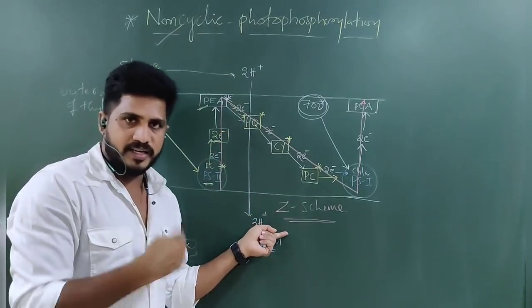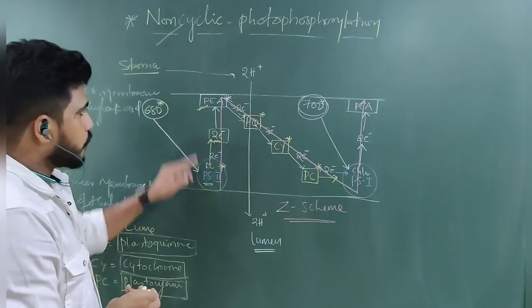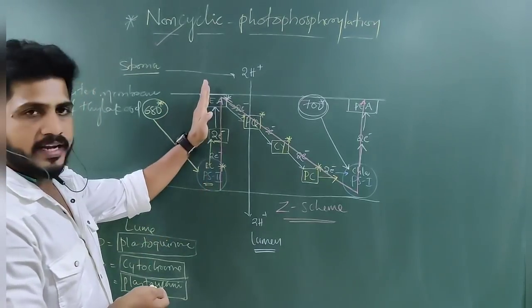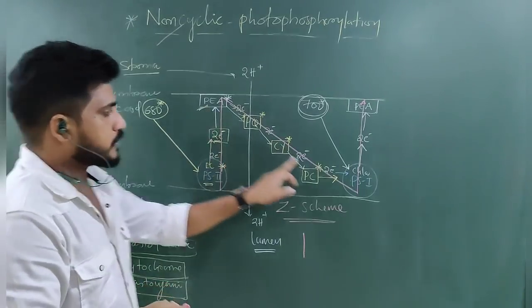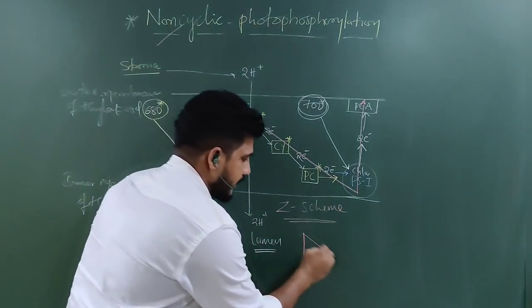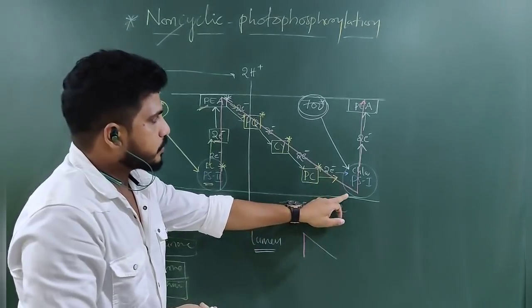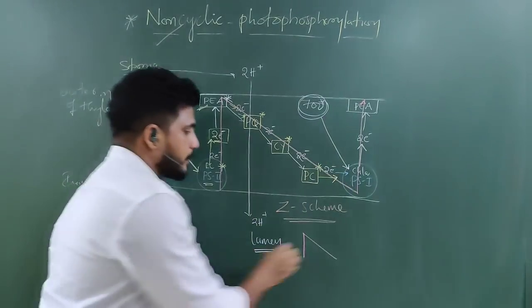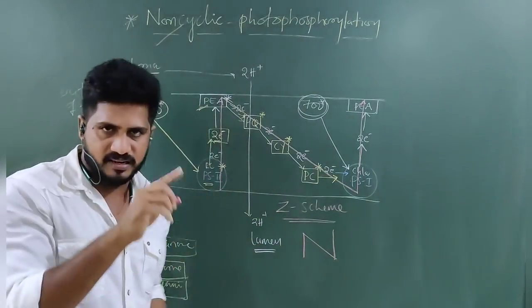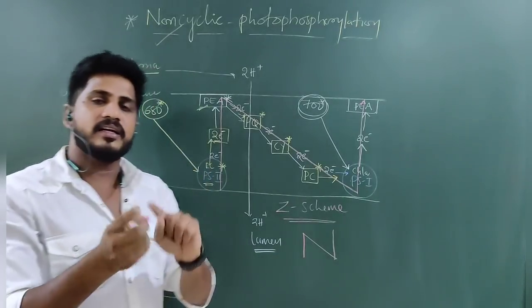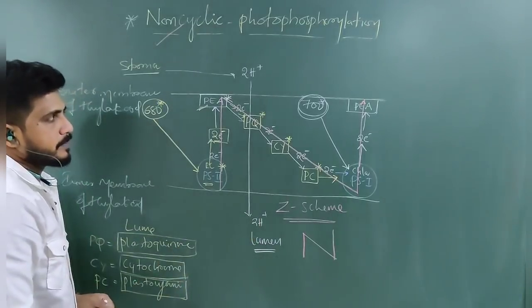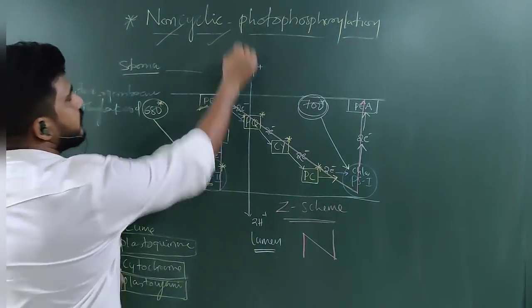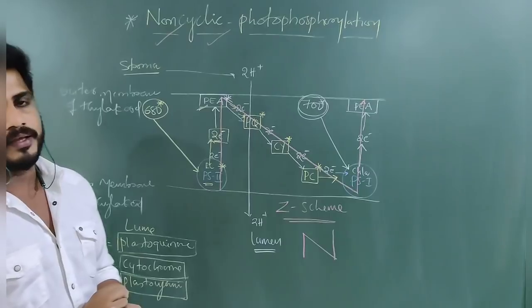What does the Z denote? PS2 to the primary electron acceptor is one line like this, and the primary electron acceptor to PS1 is another line, and from PS1 the electrons are transferred again to a primary electron acceptor. It is just like an N, but Z and N at different angles are both the same. So this Z scheme is a characteristic feature of non-cyclic photophosphorylation.